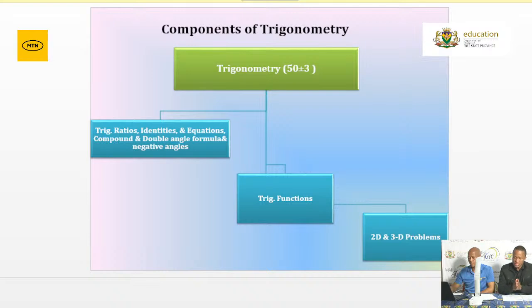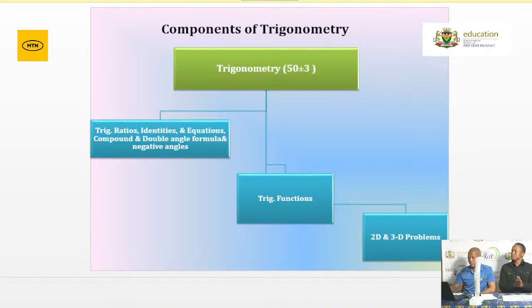Remember, the main concept with trigonometry is all about working with positive acute angles. So whenever you get a negative angle, remember the skill of how to express that negative trigonometric angle as a positive acute trigonometric angle. So remember that as well.